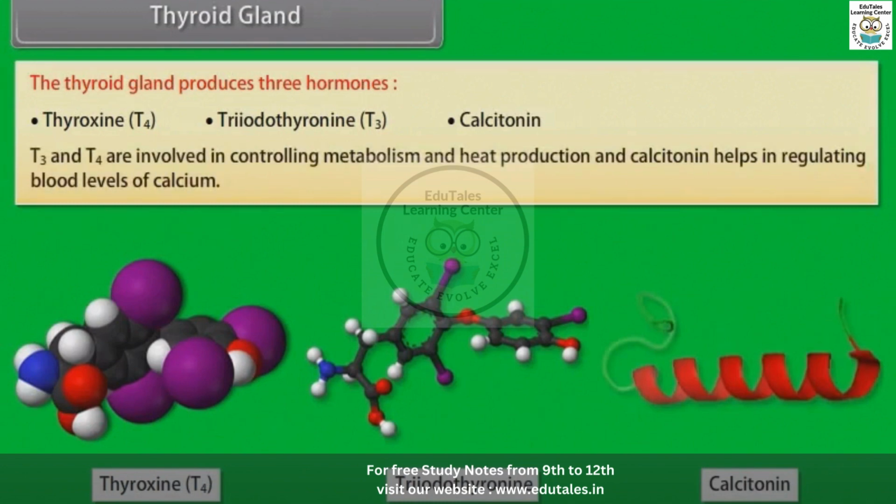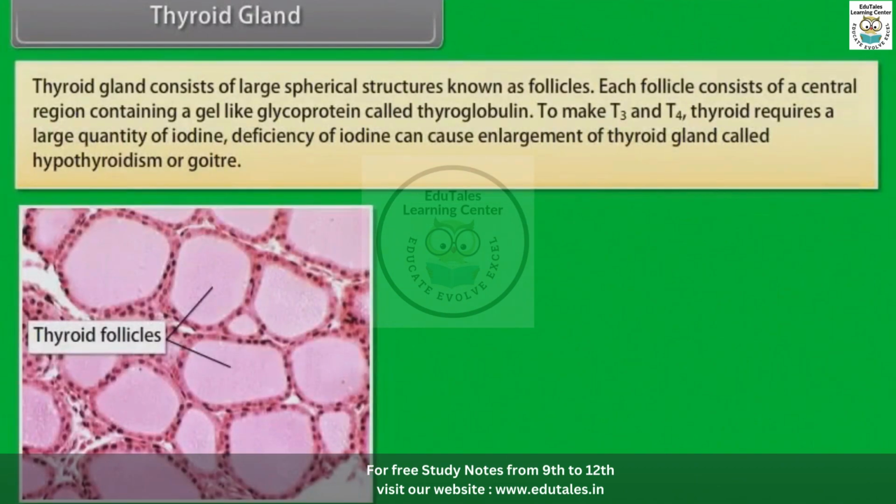T3 and T4 are involved in controlling metabolism and heat production, and calcitonin helps in regulating blood levels of calcium. Thyroid gland consists of large spherical structures known as follicles. Each follicle consists of a central region containing a gel-like glycoprotein called thyroglobulin.